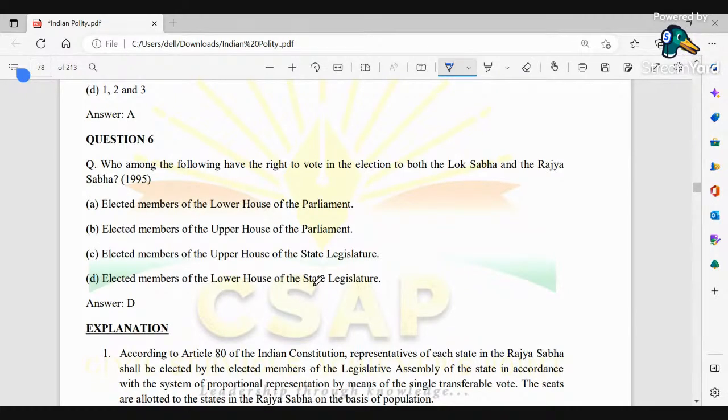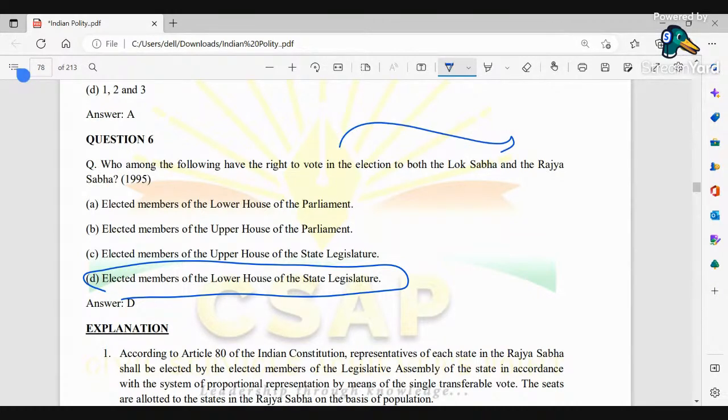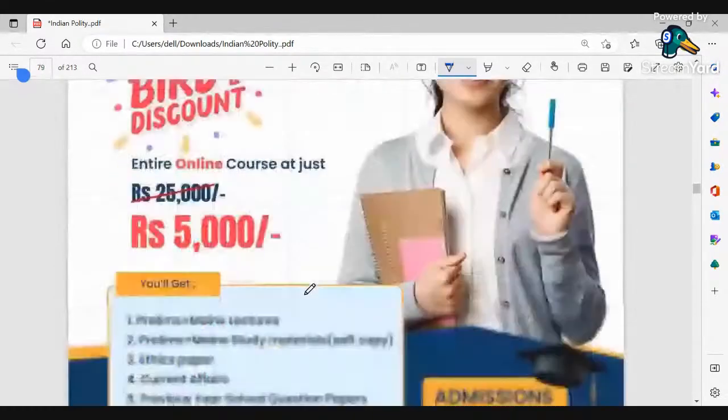Here, elected members of the lower house of the state legislatures. Every elected member of the lower house of the state legislatures has the right to vote in the elections of Rajya Sabha, also in the Lok Sabha. Okay. Next,